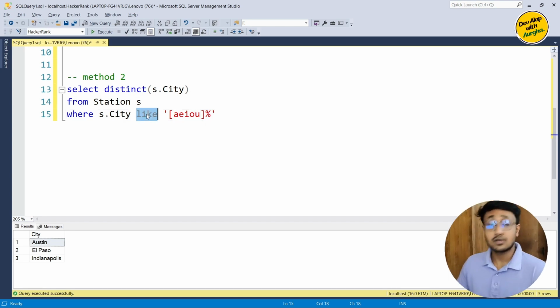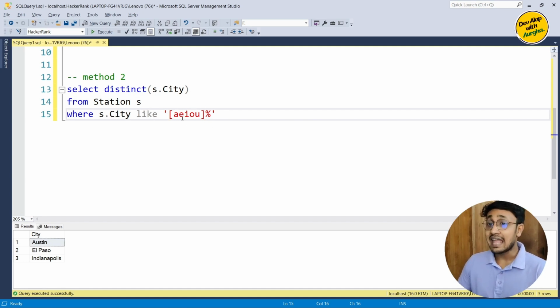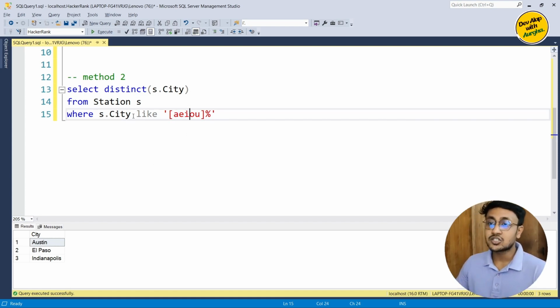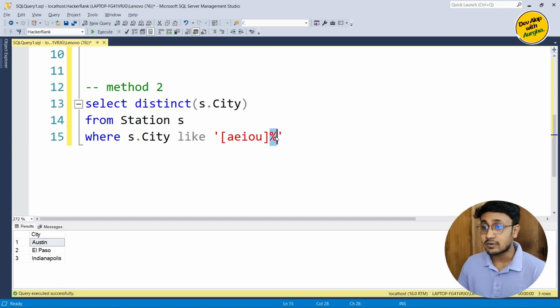So what is happening here? We know how the like operator works; if we don't, check my beginner videos, the link will be in my description. The like operator takes this partial string and compares it with the whole string. Here I'm using a square bracket, so any single character inside this bracket should match with city names. And we all know what the % operator does. It says the first character should be A, E, I, O or U, and the rest can be anything.